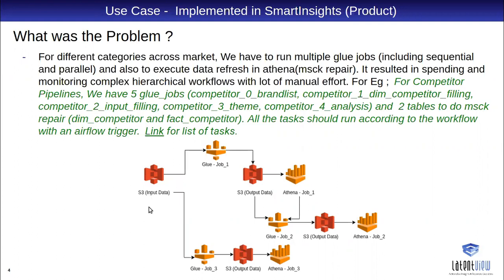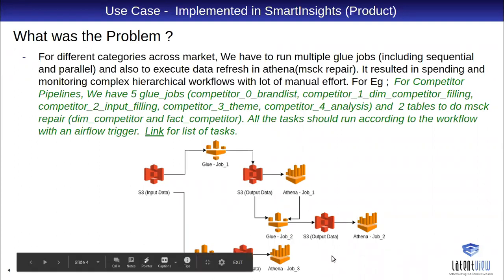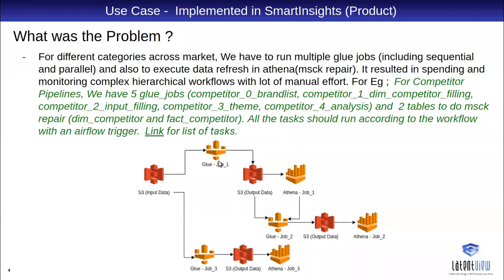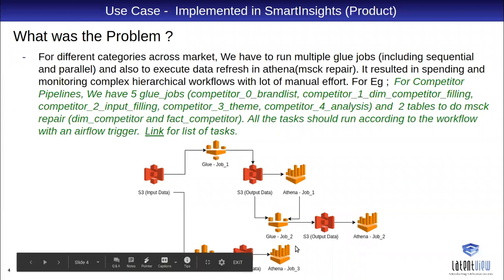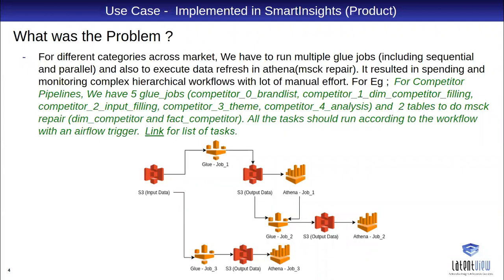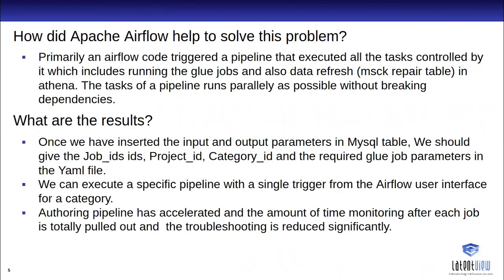If you see the architecture here, we have glue job 1, and the output of glue job 1 is the input for glue job 2. But glue job 3 doesn't depend on glue job 1, so these two can run in parallel. So where there are no dependencies between the jobs, we try to run them in parallel as well. So this was the problem, and this is how Airflow helped us to solve it.